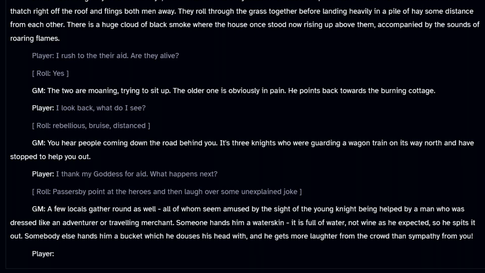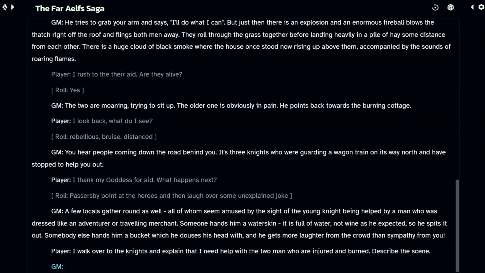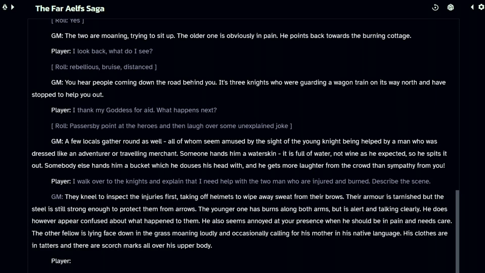Remember to ask descriptive questions like, what happens next? Or do what I like to call the setup and describe. You simply tell your AI GM what it is that you do, and then ask it to describe the scene. I really like this when I'm playing the game late at night before bed and I'm really tired and I don't really want to write out my whole part of the scene. I can just set it up and then ask the AI to describe it. The AI GM has given us an excellent description of the scene of what happened with the knights.